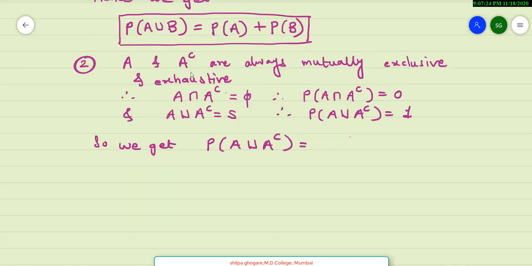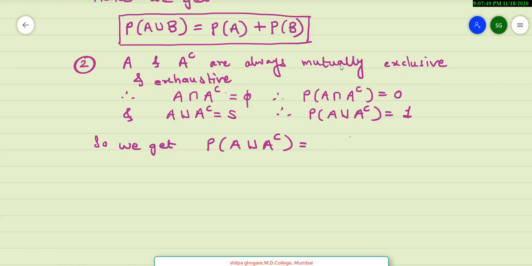Now the second remark is about the event and its complement. So A be an event and A C, that is the notation for complement of A, which is also not A, non-existence of A. Now you know that A and A complement are always mutually exclusive and exhaustive.